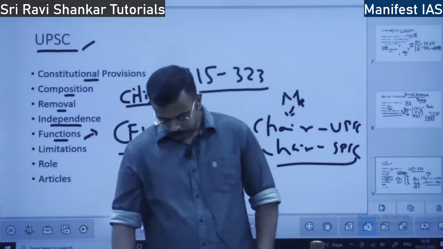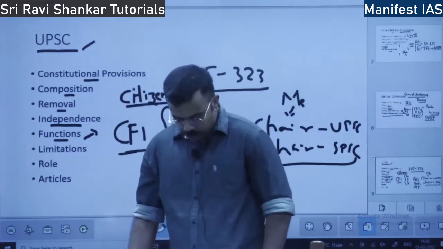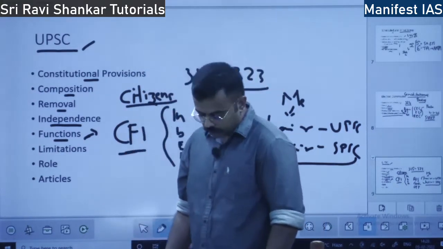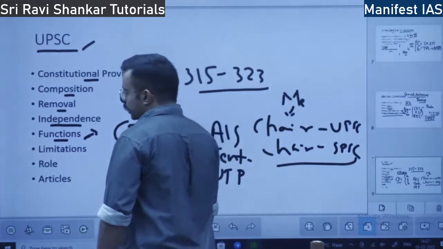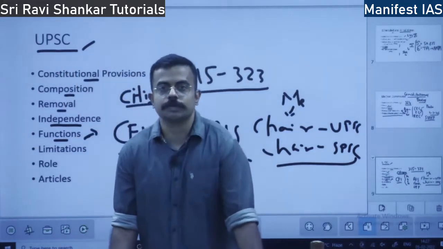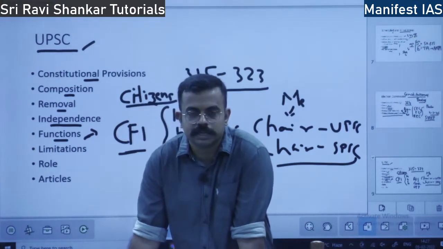And also all disciplinary matters. Suppose an IAS or IPS officer has to be suspended, or dismissed, or his increment has to be withheld, or his promotion has to be stopped.